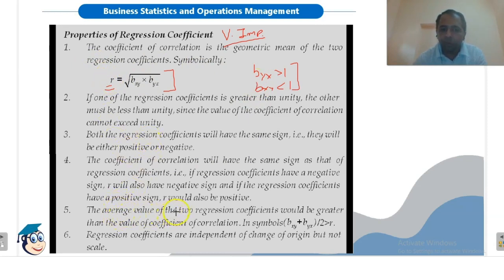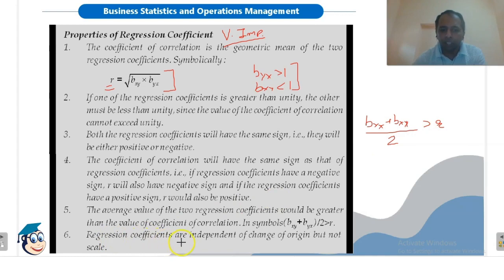The average value of the two regression coefficients is greater than the value of the coefficient of correlation. That is, if we calculate byx plus bxy divided by 2, which is also the mean of the regression coefficients, then this will always be greater than r. So we can say that the mean of the regression coefficients is always greater than the coefficient of correlation.